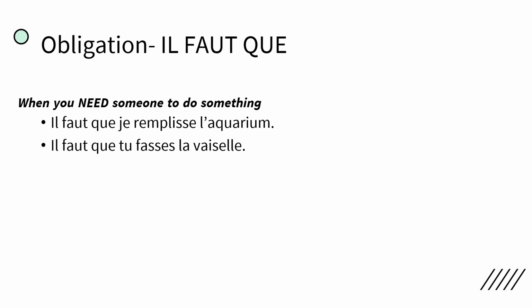Il faut que tu fasses la vaisselle. You need to do the dishes. Again, you're going to see a que, and our action, faire, is in the subjunctive for the subject. La vaisselle for dishes. Il faut qu'elle sorte la poubelle. She needs to take out the trash. Elle sorte la poubelle is in subjunctive because it's using the phrase of obligation.